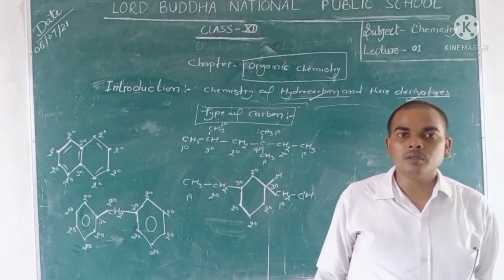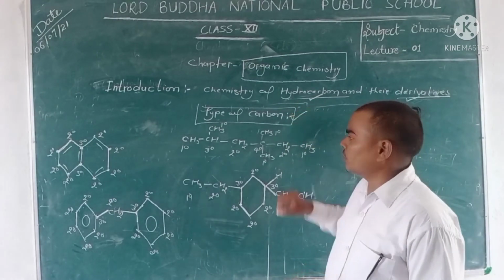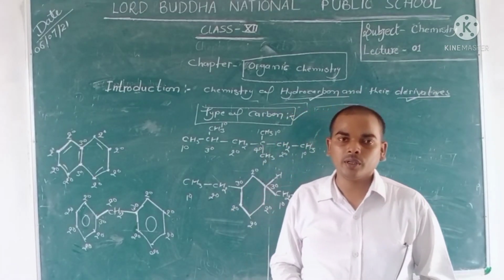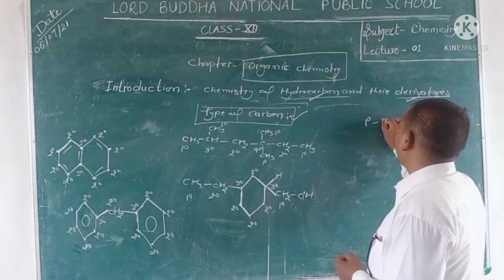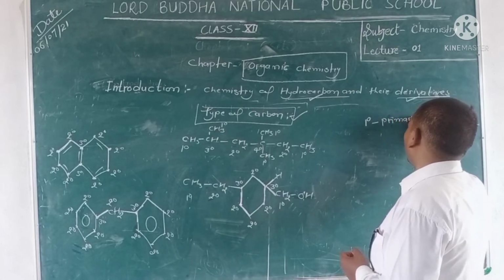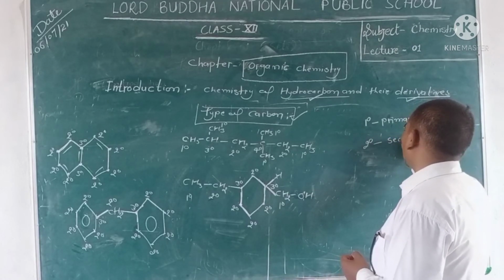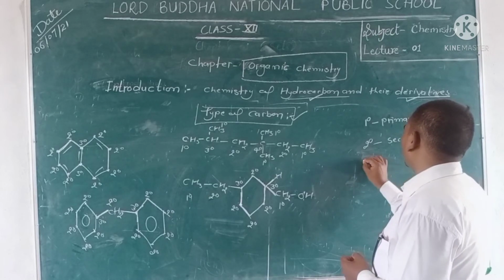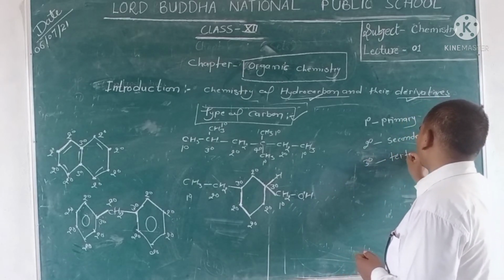By this example, you know the types of carbon: 1 degree, 2 degree, 3 degree and 4 degree. 1-degree carbon is known as primary carbon. 2-degree carbon is known as secondary carbon. 3-degree carbon is known as tertiary carbon.